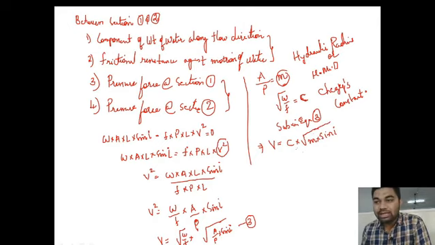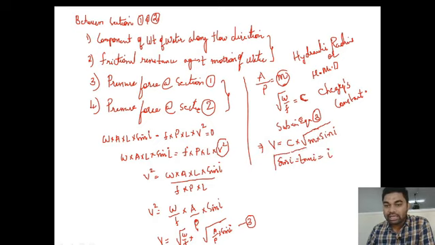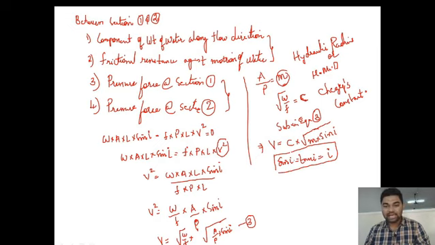For smaller values of I, the value of sin I and tan I will be approximately equal to I itself.